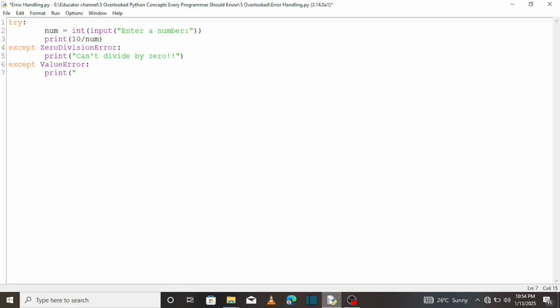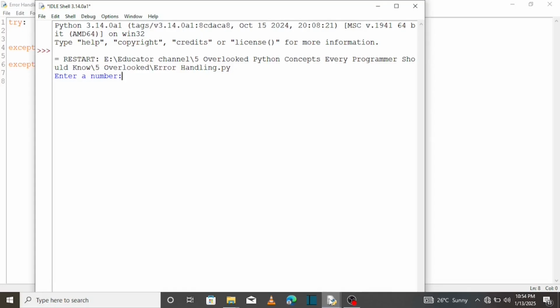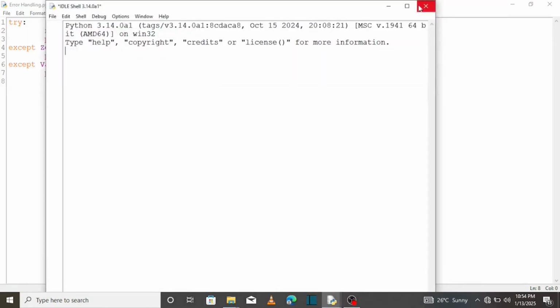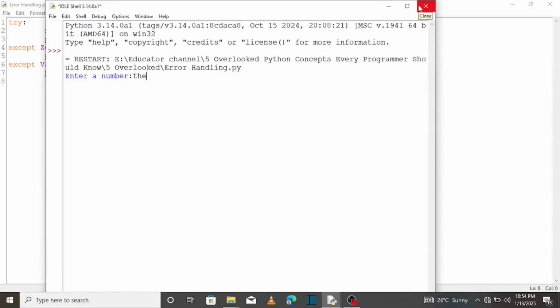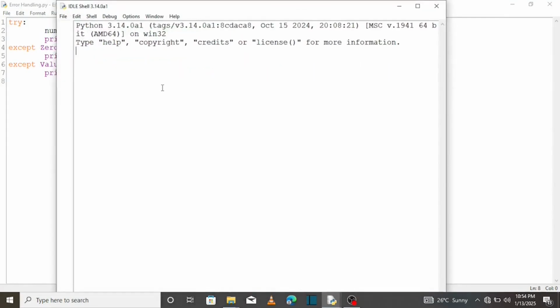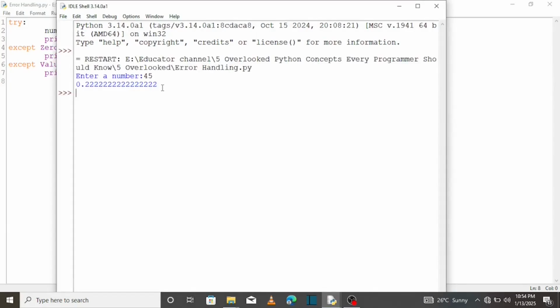Let's print please enter a valid number. So when you save and run, let's enter 0. It will say can't divide by 0. Again when we run and we enter, let's say, a string, it should say please enter a valid number. Again when we run and put 45, it gives us 0.2222.